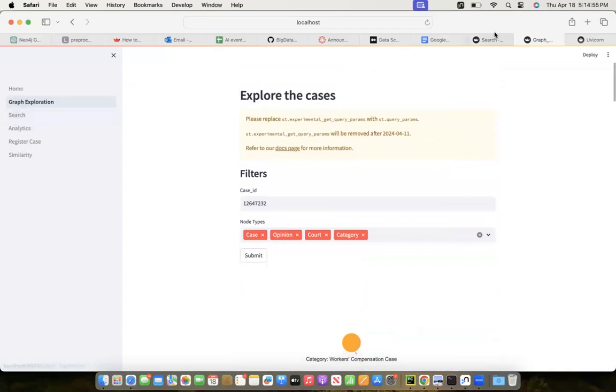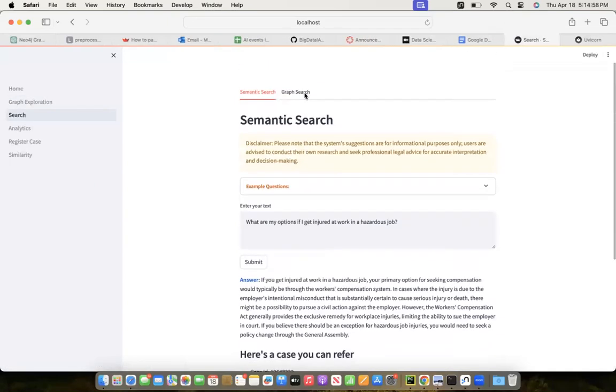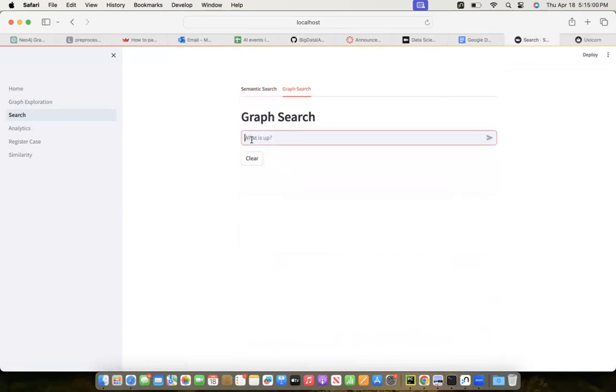Then we have graph search. This is basically, it converts natural language queries into Cypher queries, just like SQL but for Neo4j. So here we give an example. Let's say, how many cases do we have in the criminal case category?